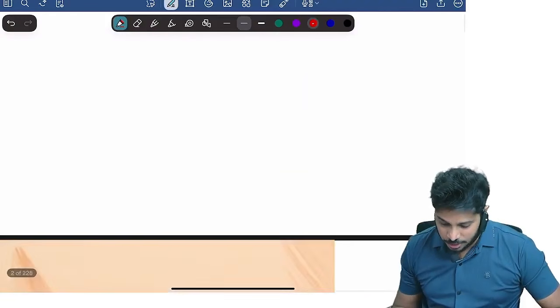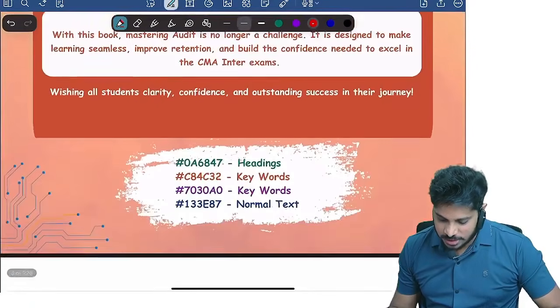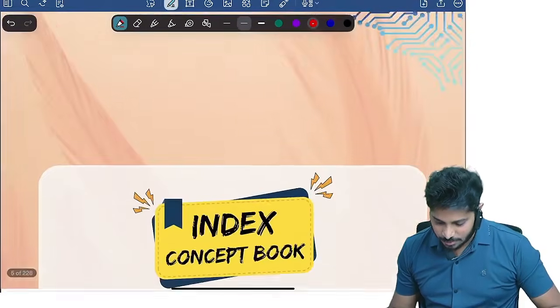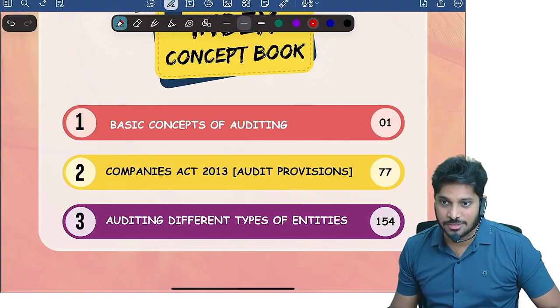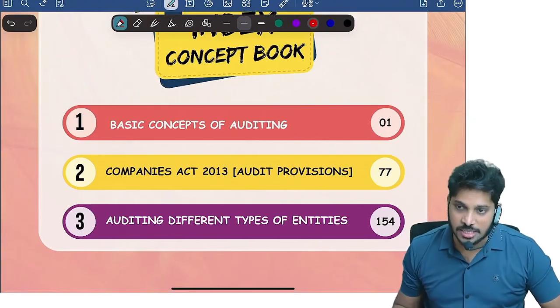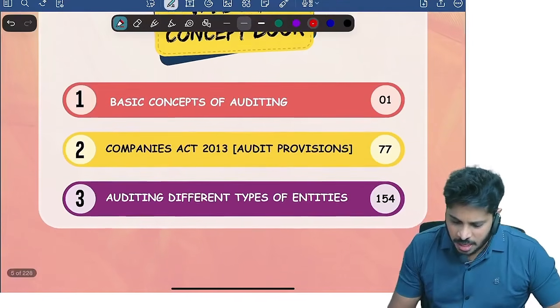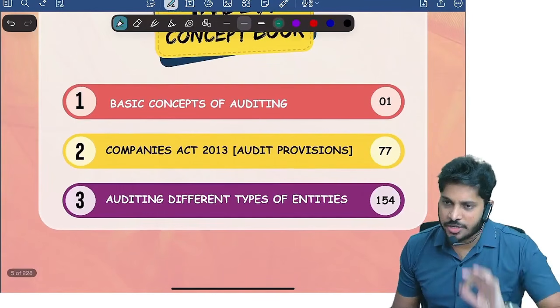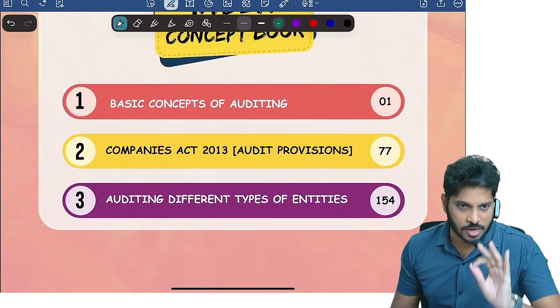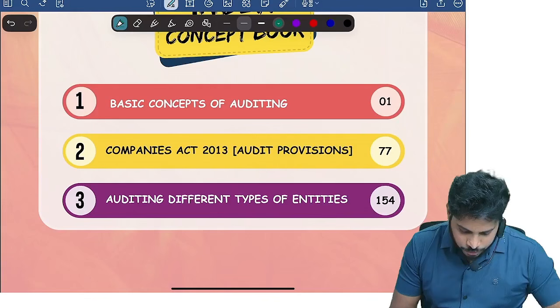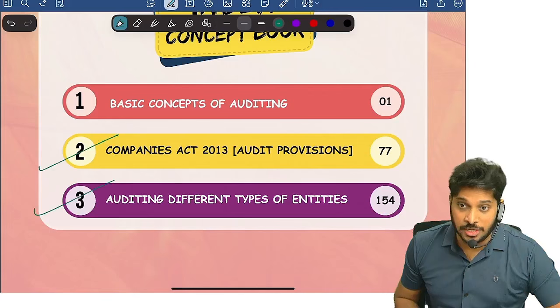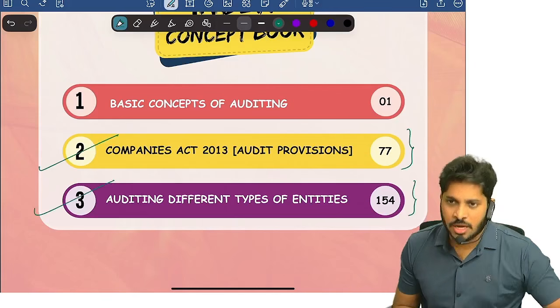Now coming to audit, do you know what the syllabus in audit is? The syllabus in audit is just 3 chapters. From a pure exam point of view, I recommend you read chapters 2 and 3. I am going to cover the second chapter fully in the marathon, and in the third chapter I will give a brief overview.